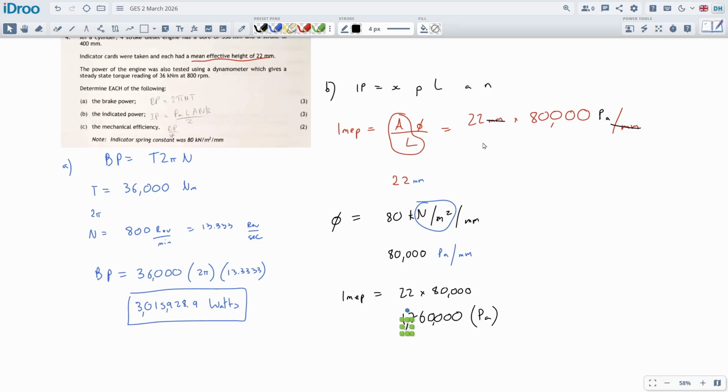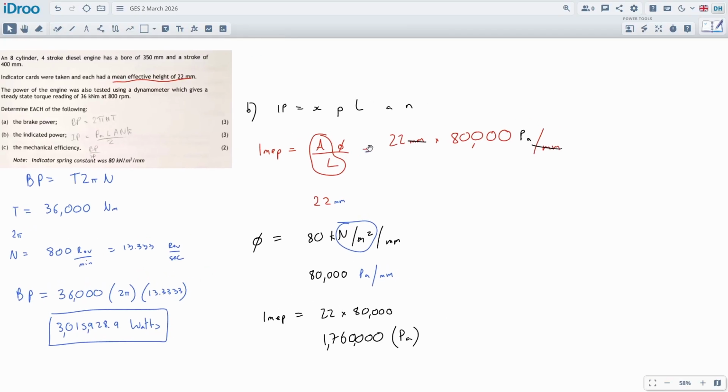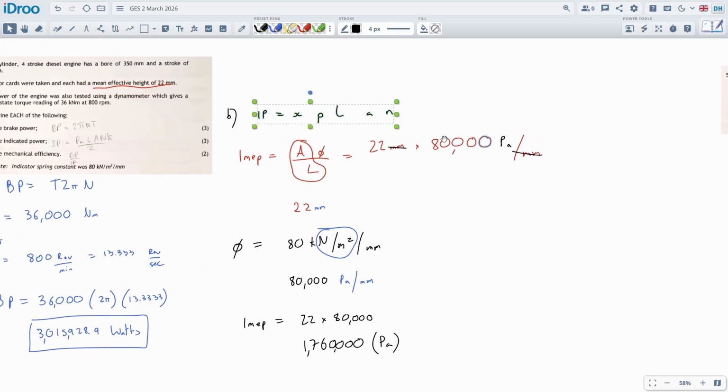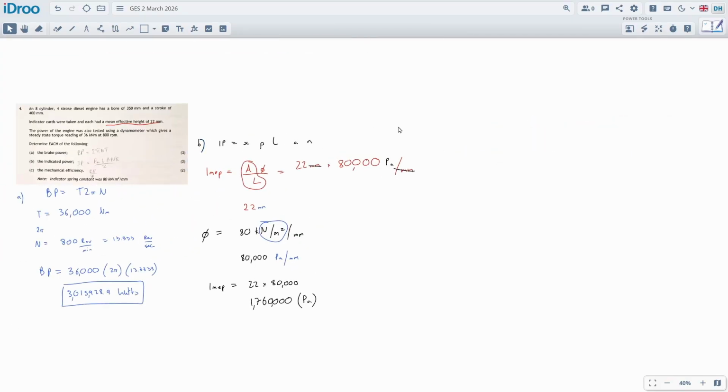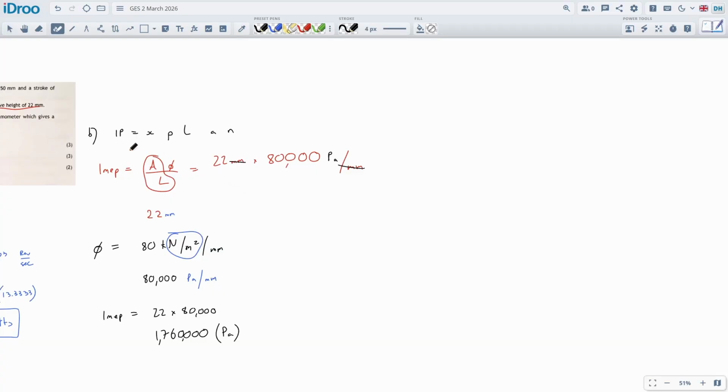Okay, let's just make sure we got everything else. We should list out all of the ingredients here, shouldn't we? Let's bring it across so we got a bit more space. Do I need any more information on it? I think it's okay. That is all the P for IMEP.